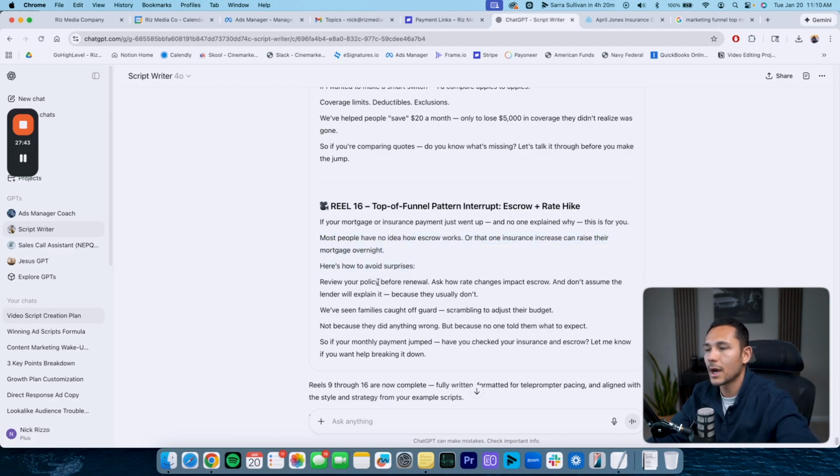You want to review your policy before renewal. You want to ask how rate changes impact escrow, and don't assume the lender will explain it, because they usually don't. We've seen families get caught off guard, scrambling to adjust their budget, not because they did anything wrong, but because no one told them what to expect. So if your monthly payment jumped, have you checked your insurance and escrow? Let me know if you want help breaking it down.